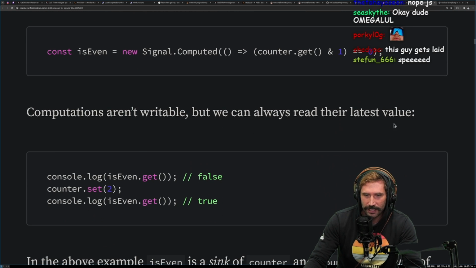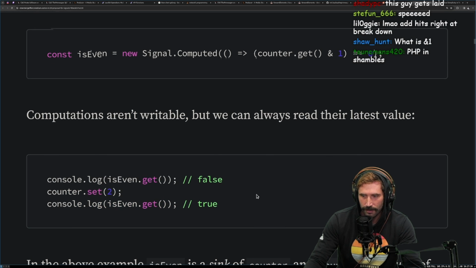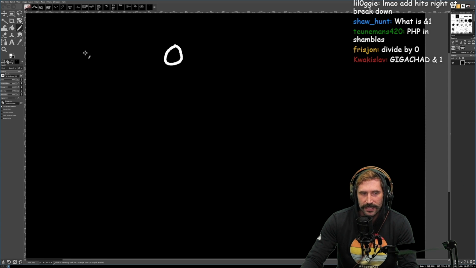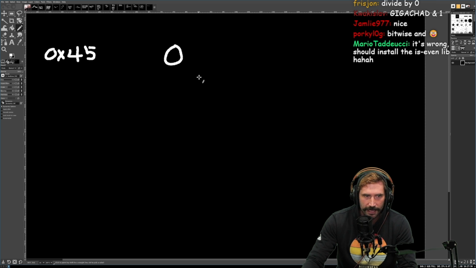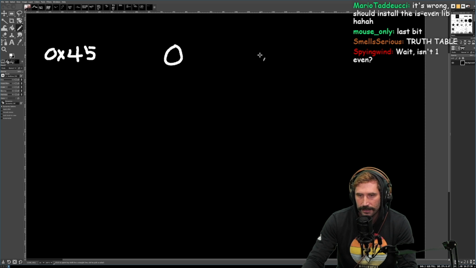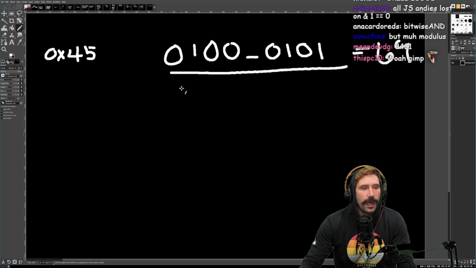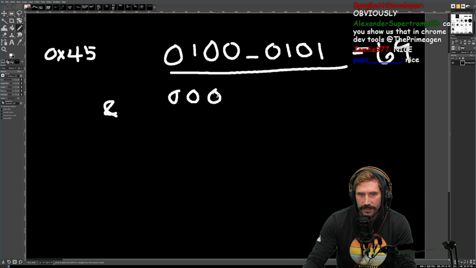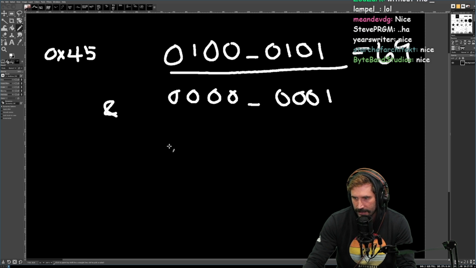Computations aren't writable, but we can always read their last value. Is even false. Set to 2, is even true. What is ampersand 1? It's pretty straightforward here. Just for those that don't know, let's pretend you had the value hexadecimal 45. Okay, hexadecimal 45 is represented like the following. There we go. Obviously hexadecimal 45 is equivalent to 69. Nice. And with it, if you were to do an ampersand 1, ampersand 1 is represented like this. Right? There we go. Fantastic.